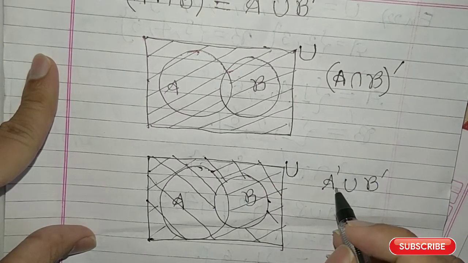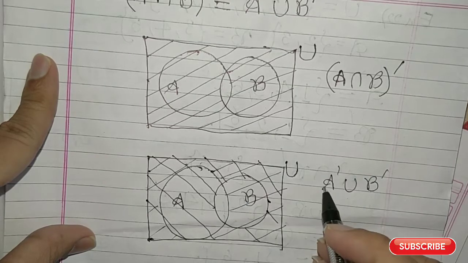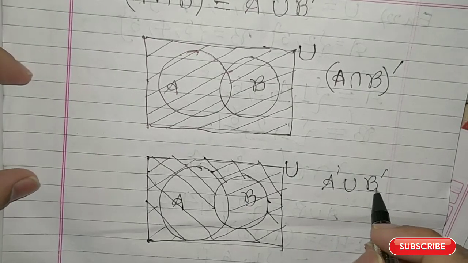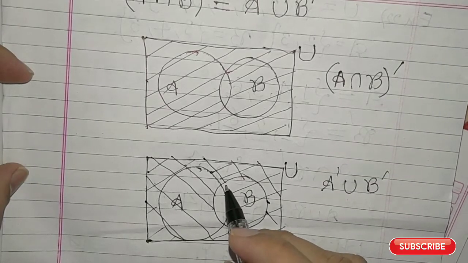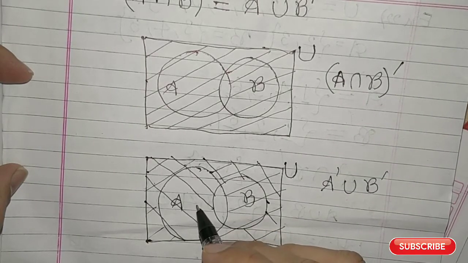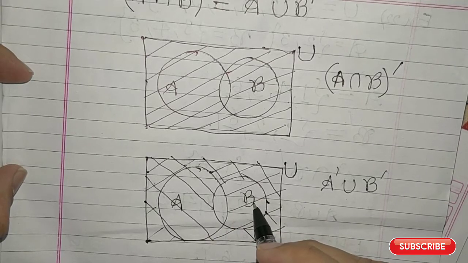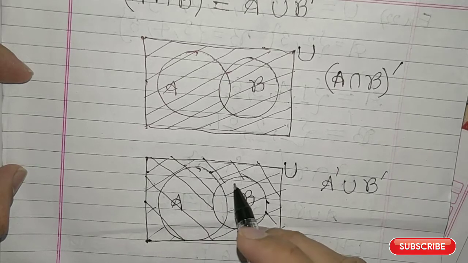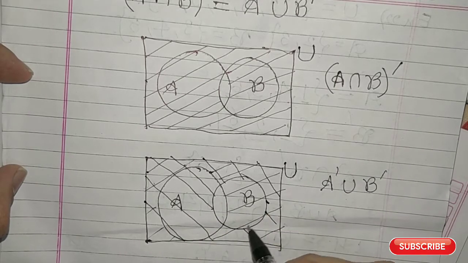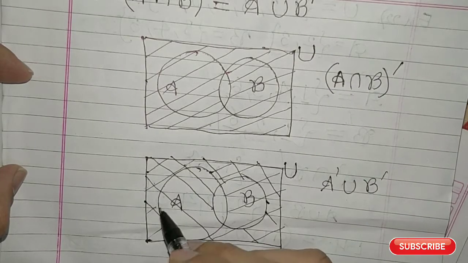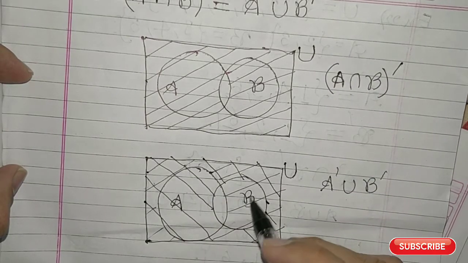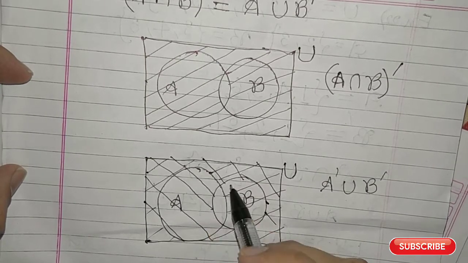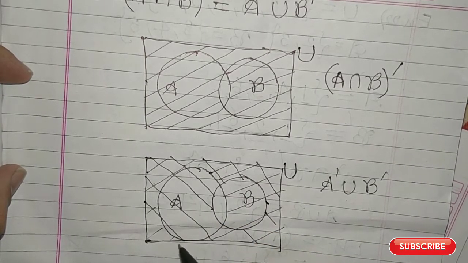Now you have to take the union of both the regions. So you have to take the union of A complement and B complement. Union means you have to take all the elements of A complement and all the elements of B complement. All the elements of A complement, that was this, the lines which were bending towards the right hand side, and all the elements of B complement, the lines which are bending towards the left hand side.